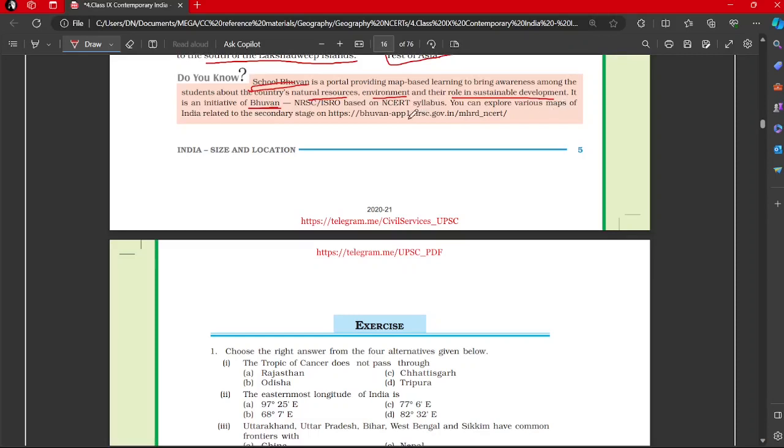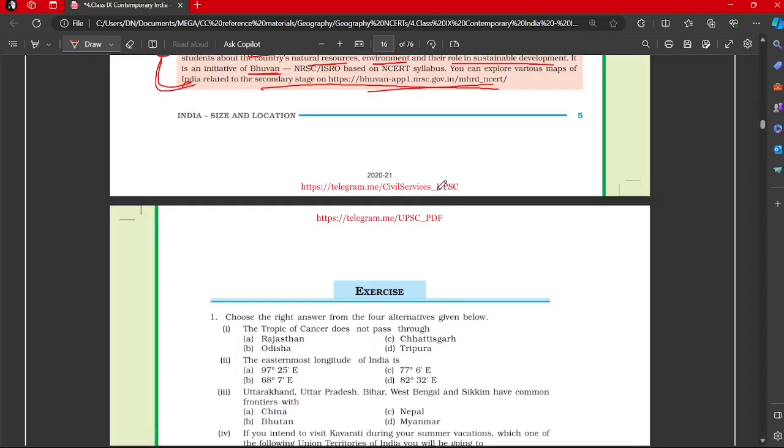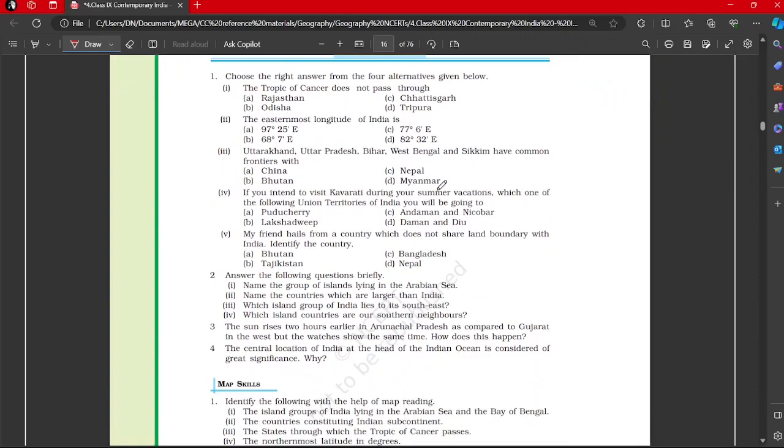You can explore various maps of India related to the secondary stage on School Bhuvan. The link has been given. Interactive learning will always be more solid from the point of view of memory, when you interact with a map and then learn about it. But there is no replacement for atlas viewing, the traditional pen and paper method.